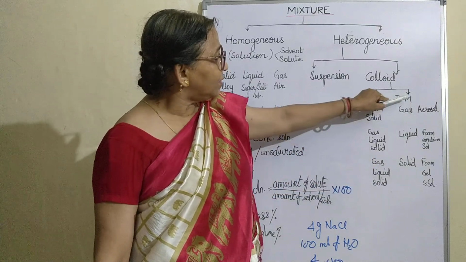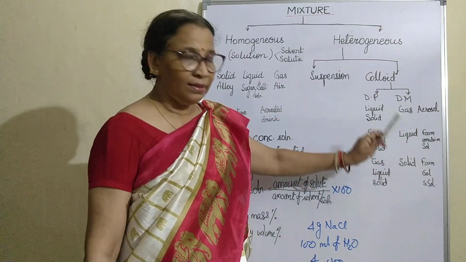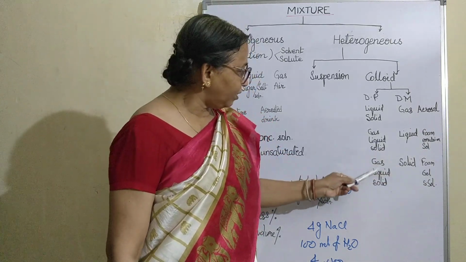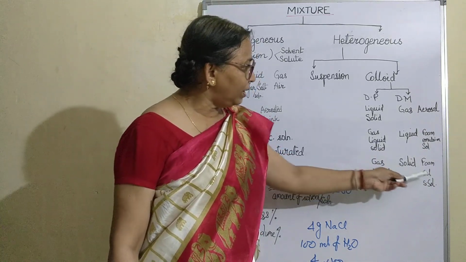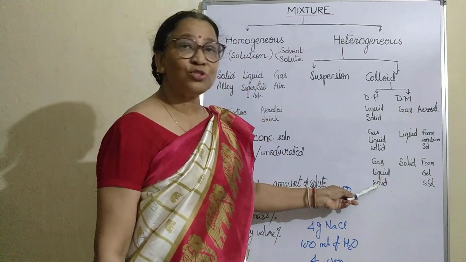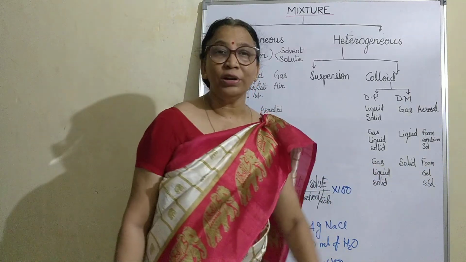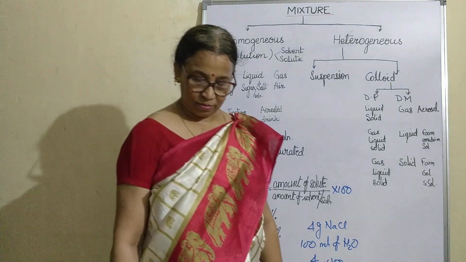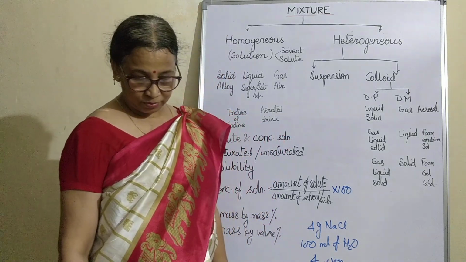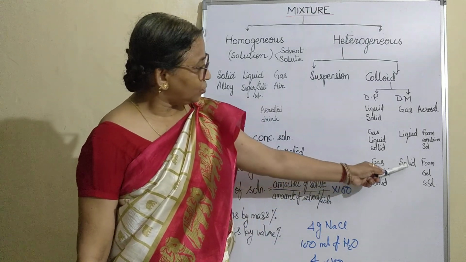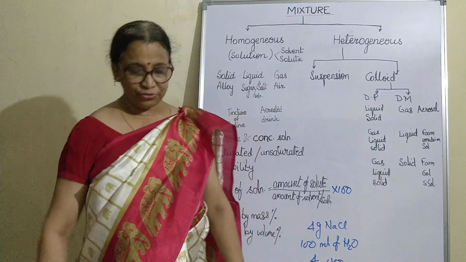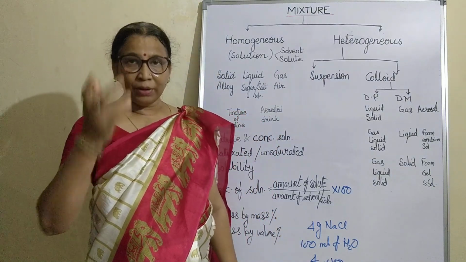Same way now, if the dispersed medium is solid, and in that if the phase is gas, we call it as foam. If the phase is liquid, we call it as gel, and if the phase is solid, then we call it as solid sol. If in solid gas is mixed, we call it as foam, the example is rubber.